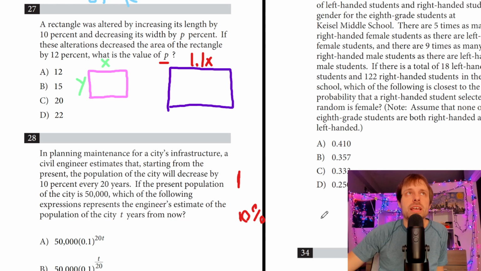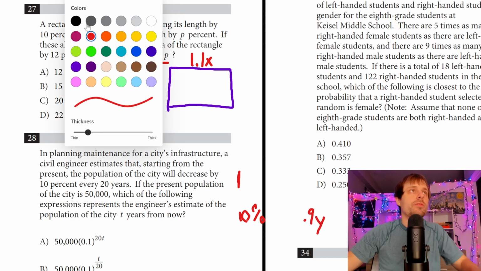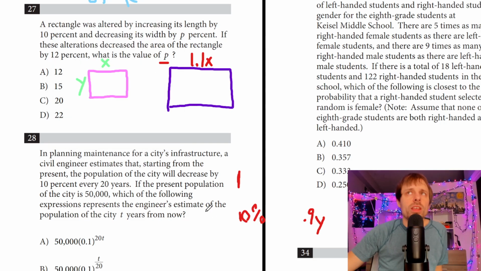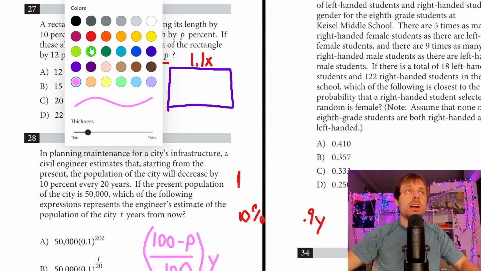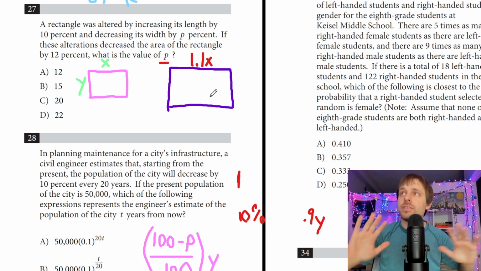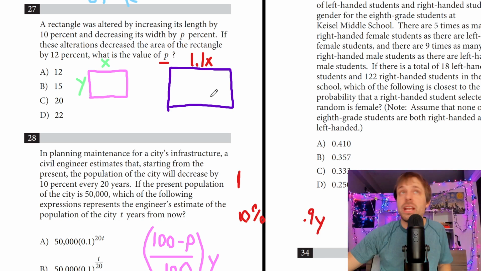if P was 10%, we would want 0.9y. So what if we did, yeah, you can see down here. Let's do like 100 minus P divided by 100. And then that would be multiplied by y. Because look, if I plug in 10 for P, we get 90 over 100, which becomes 0.9y. Does that make sense? So that should cover all my bases. That should make this problem nice and fluid, and I'm not going to mess up at any point.